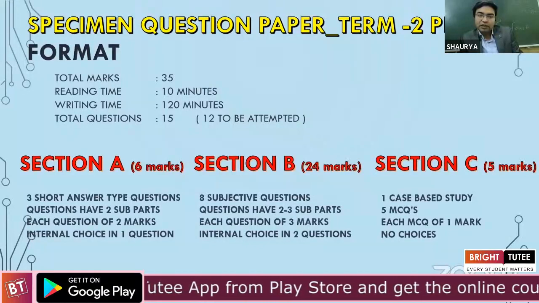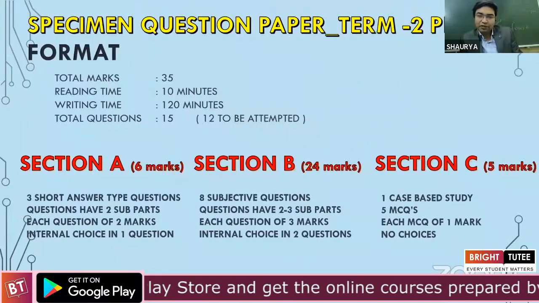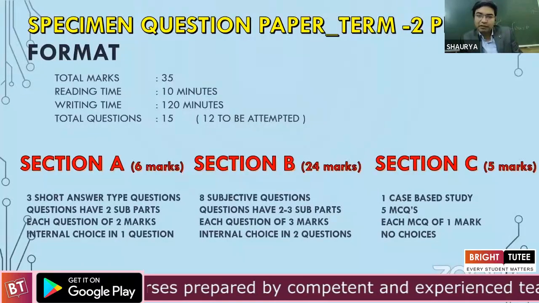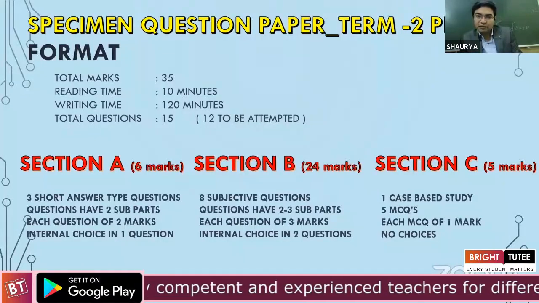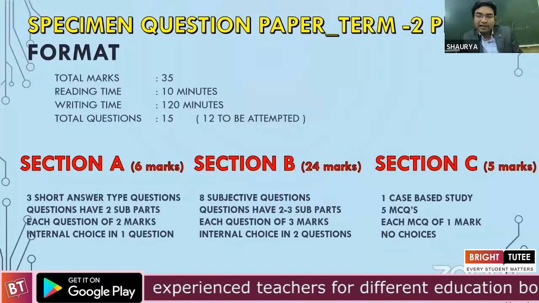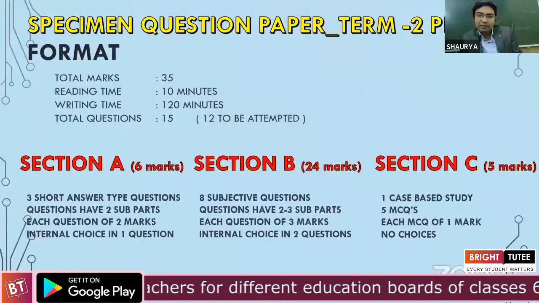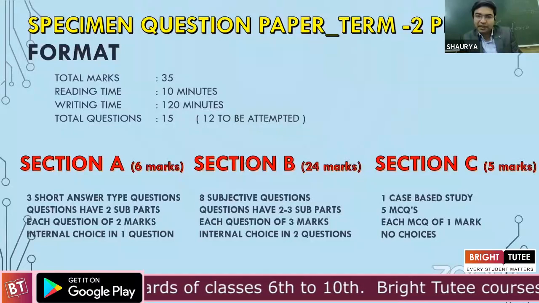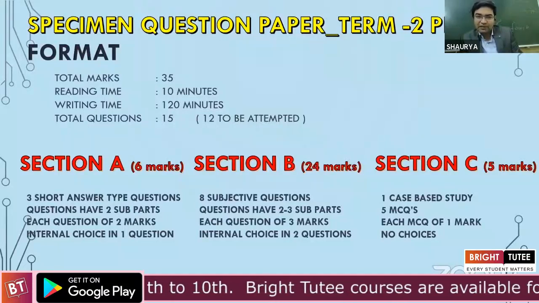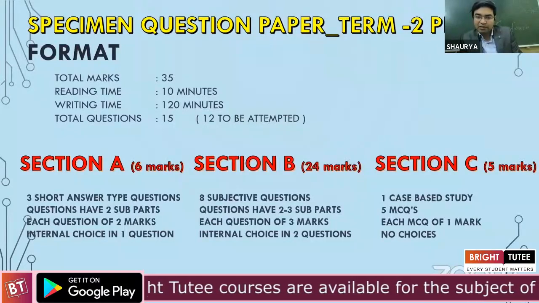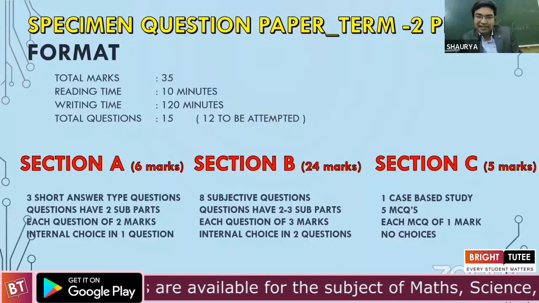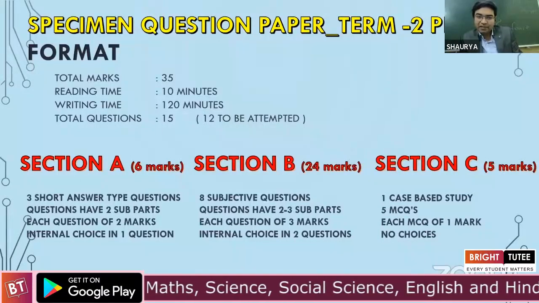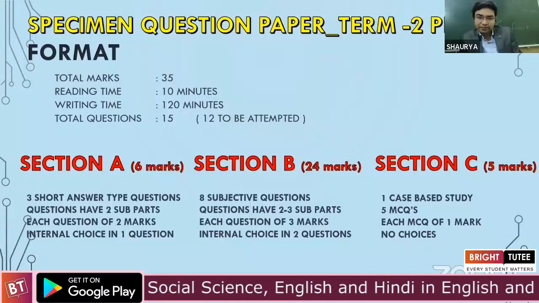Now, in total, the question paper has 15 questions. However, a student will have to attempt only 12 out of those 15 questions. Now, the format is like this. The entire paper has been broken down into 3 sections: section A, section B, and section C. I have some important parts written down in front of you. So let's start with section A. Out of 35 marks, the weightage is 6 marks, that is barely 16%.